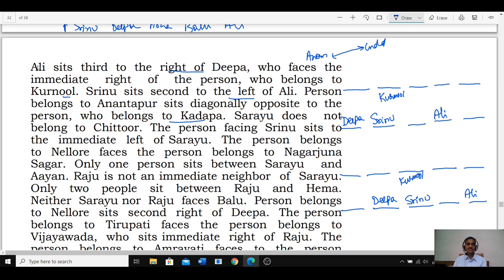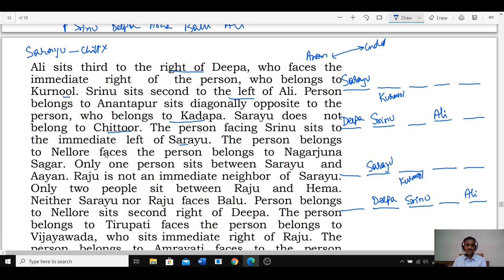Sarayu does not belong to Chittoor. Now what about this Sarayu here? Sarayu does not belong to Chittoor, so Sarayu Chittoor is ruled out. And the person facing Srinu sits to the immediate left of Sarayu. Srinu is to the immediate left of Sarayu means Sarayu must be here. The person who is facing Srinu sits to the immediate left of Sarayu, hence Sarayu must be at this place.